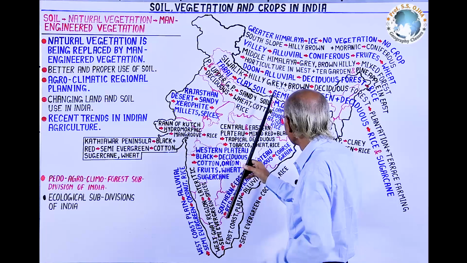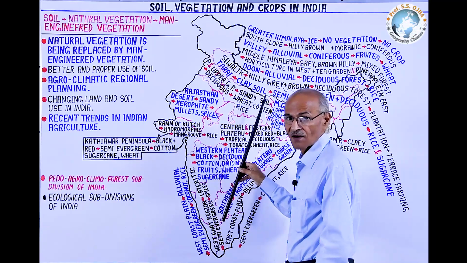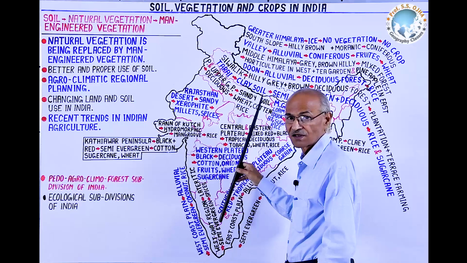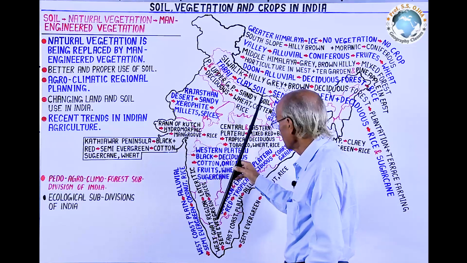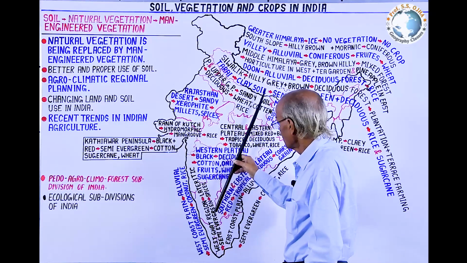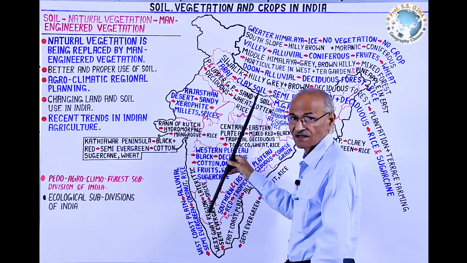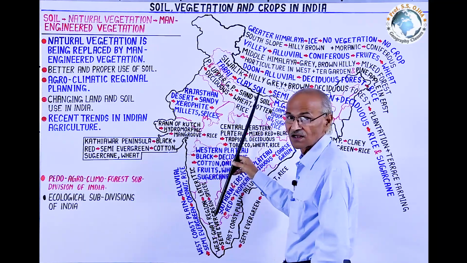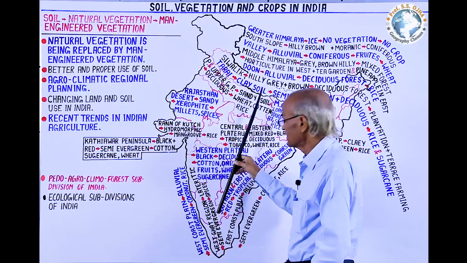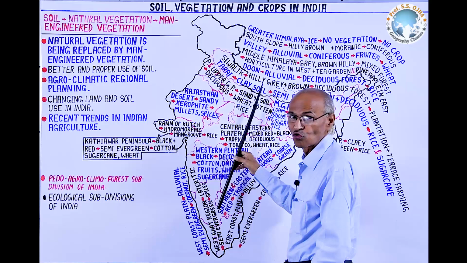The same is the case in the northeast India, where there is sufficient rainfall and a number of rivers like Brahmaputra and its tributaries cause wetland in the northeastern India. But the land to the west of this line is arid and semi-arid and dry. Thus, while discussing these ecological regions, you will take this stick here and divide Himalayas in two parts.